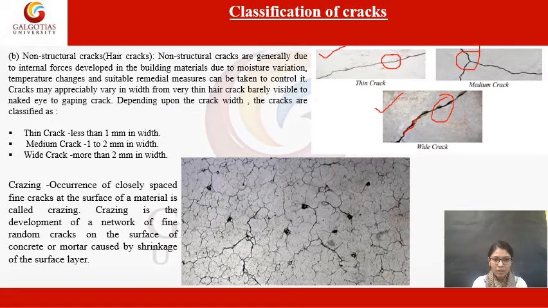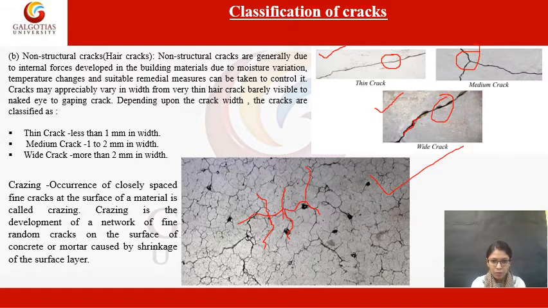As you can see in this image, these are very fine cracks which are spaced very closely to each other, and you might have seen these types of patches, these types of fine cracks at your place, in your buildings, or maybe somewhere.